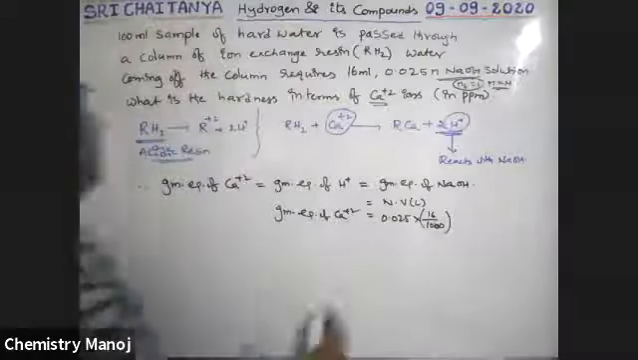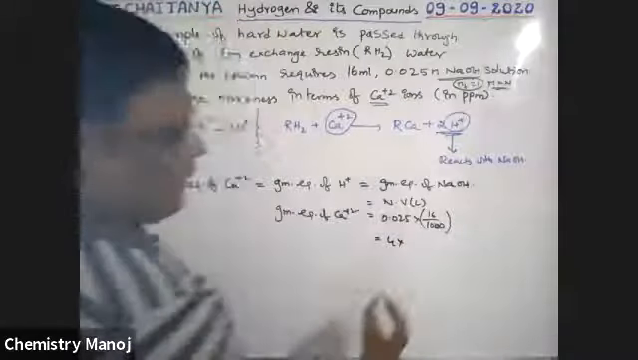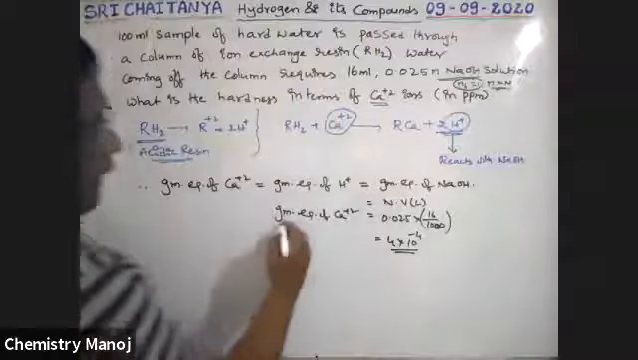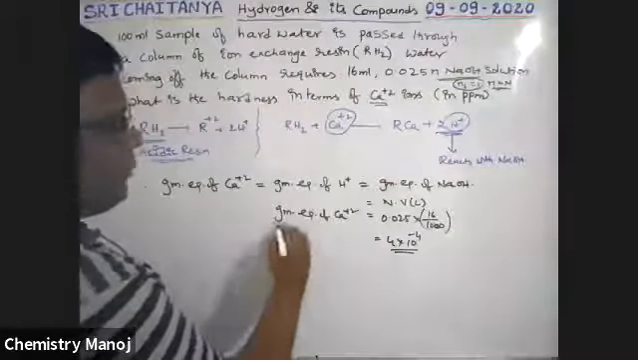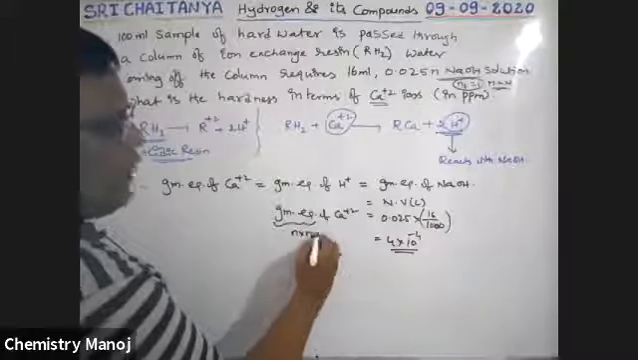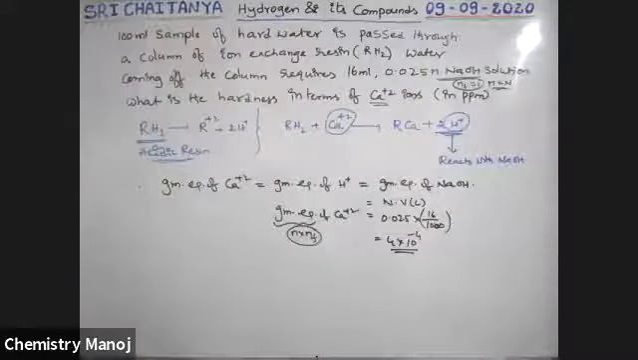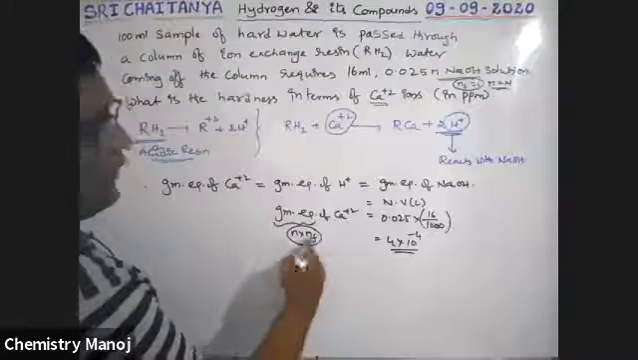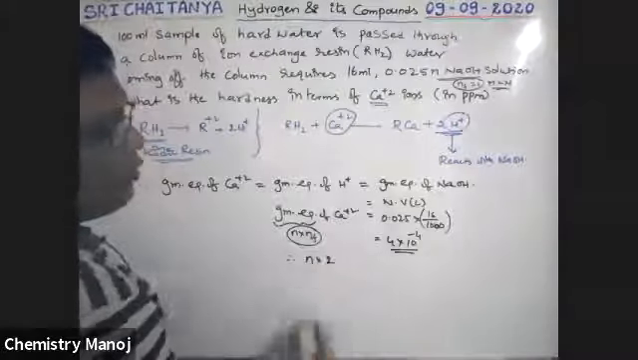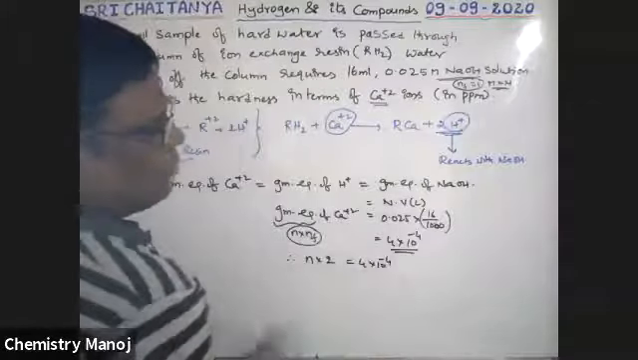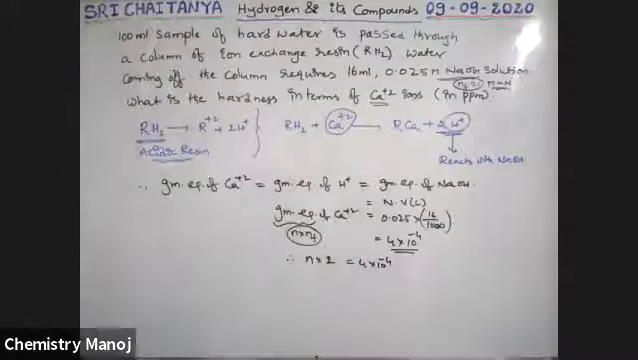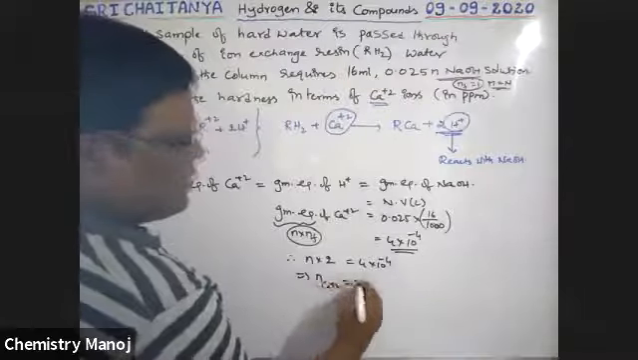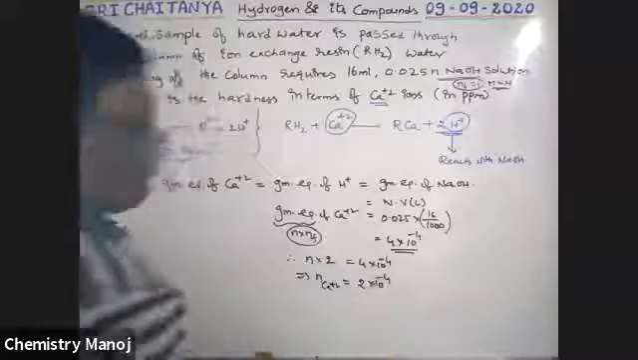Now, how much is this value? That is equal to 4 into 10 power minus 4. This much is the gram equivalence. Gram equivalence is nothing but number of moles into n factor. Now I convert that into number of moles. The n factor for Ca plus 2 is 2, so 4 into 10 power minus 4 implies number of moles of Ca plus 2 is 2 into 10 power minus 4.